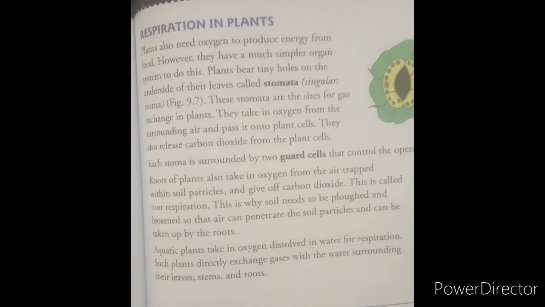Along with the stomata, the roots of the plants also take the oxygen from the soil particles and give off the carbon dioxide. This is called root respiration. This is why soil needs to be ploughed. We plough during the time of cultivation, before starting the cultivation, because we have to loosen the soil so that air can penetrate the soil particles. It will be taken by the roots.